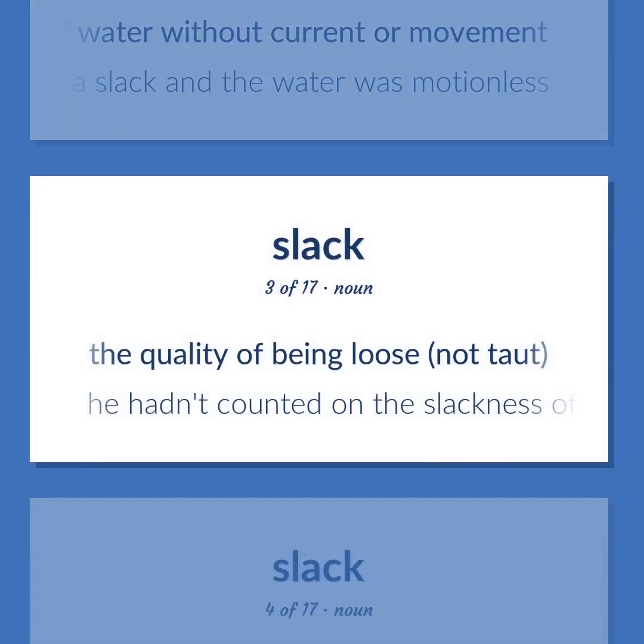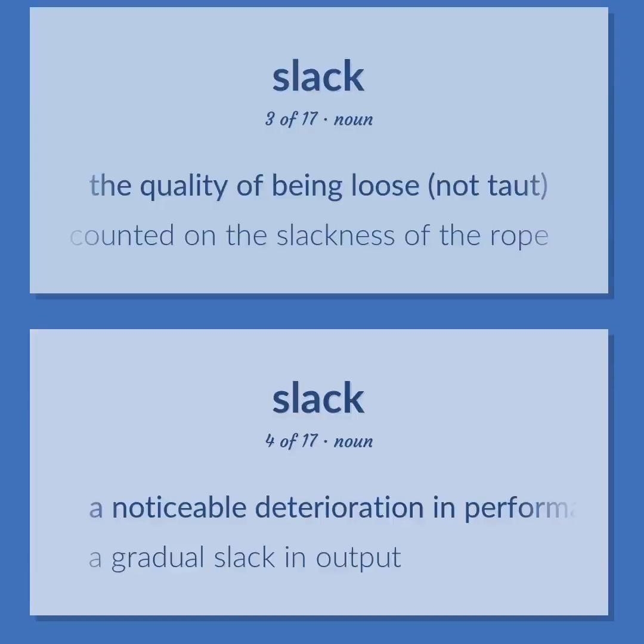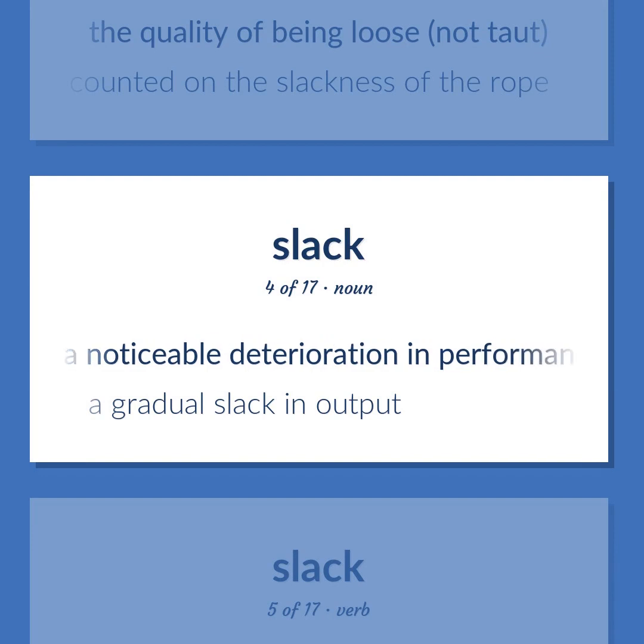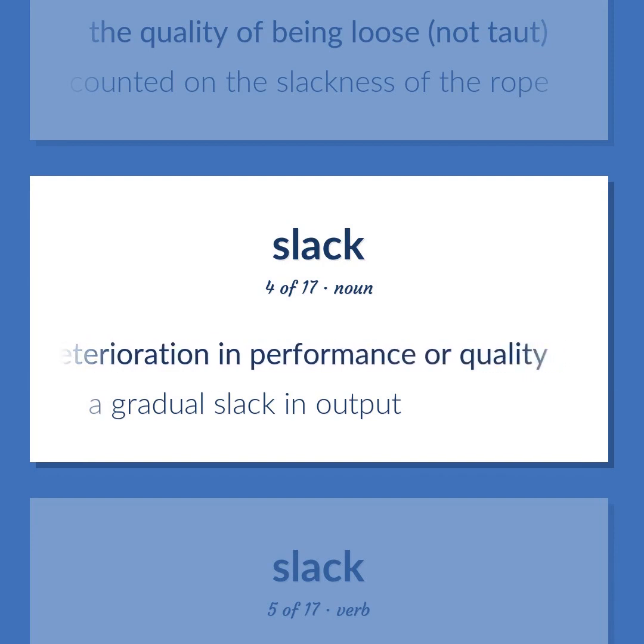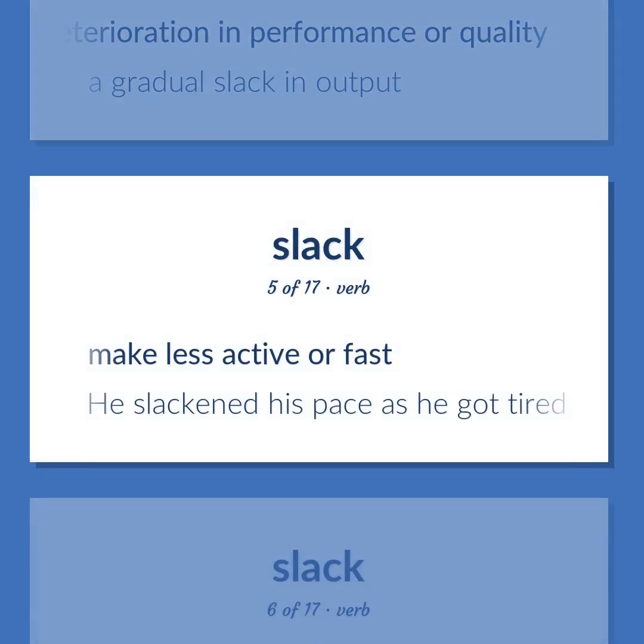The quality of being loose, not taut. He hadn't counted on the slackness of the rope. A noticeable deterioration in performance or quality. A gradual slack in output. Make less active or fast. He slackened his pace as he got tired.